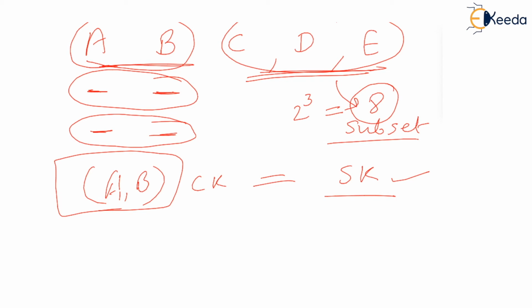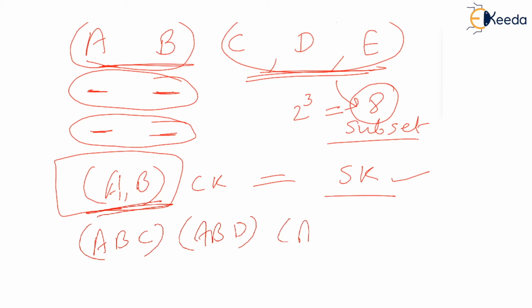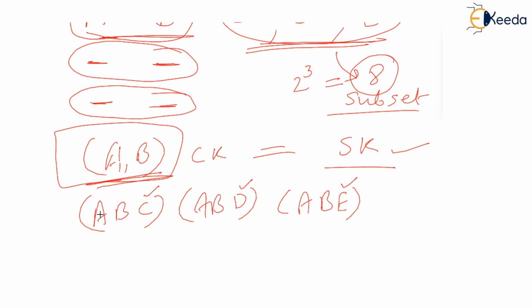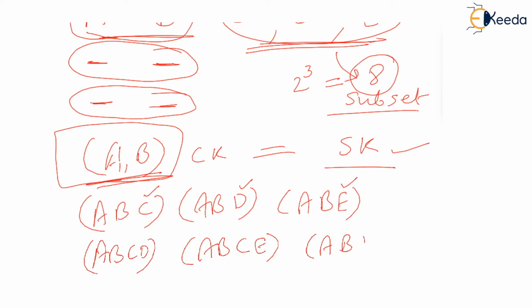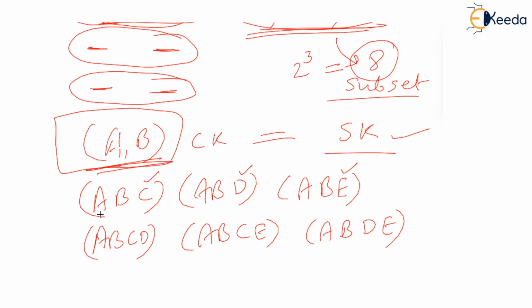AB is one of the super keys, the candidate key itself. Then ABC, ABD, ABE. What we did is we took only one attribute and we joined among C, D, E. Now if you take two attributes, you will get ABCD, then ABCE, then ABDE. Isn't it so? So you got 3 more super keys.